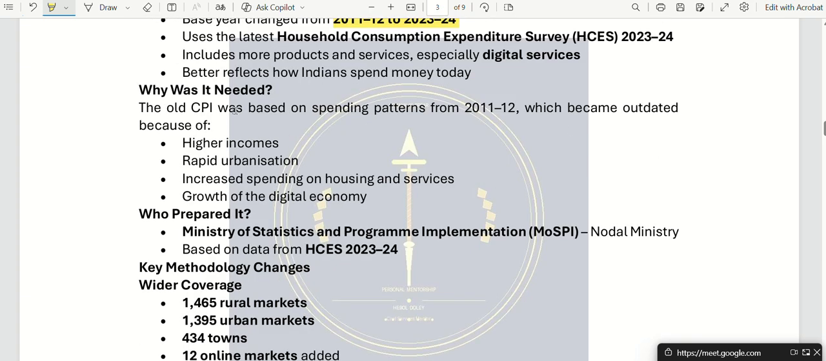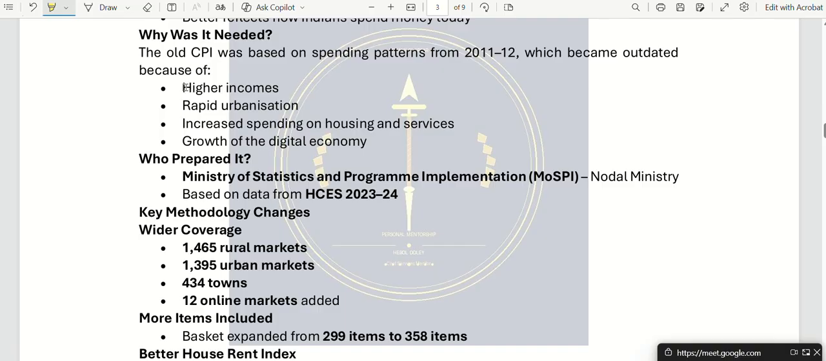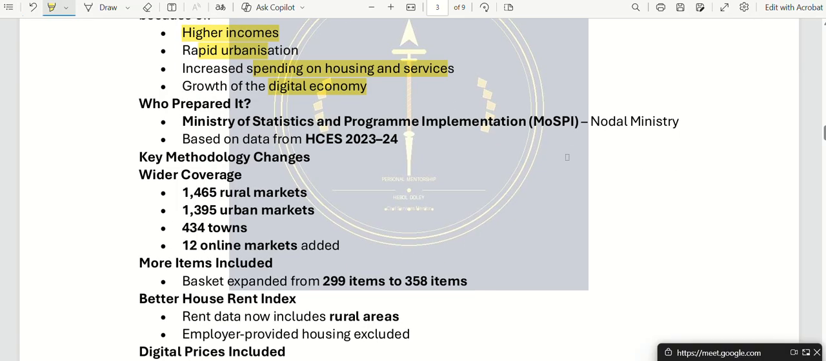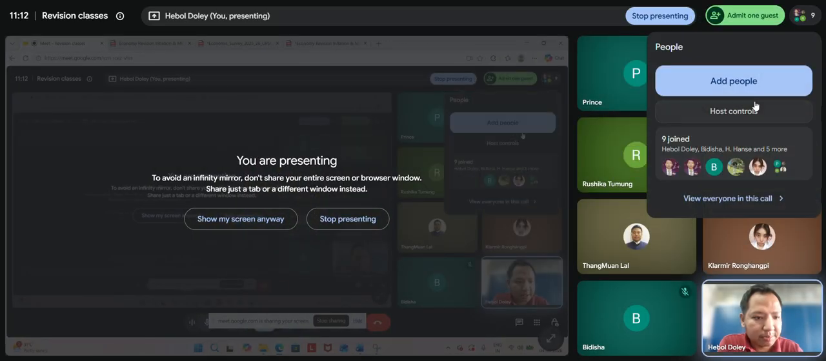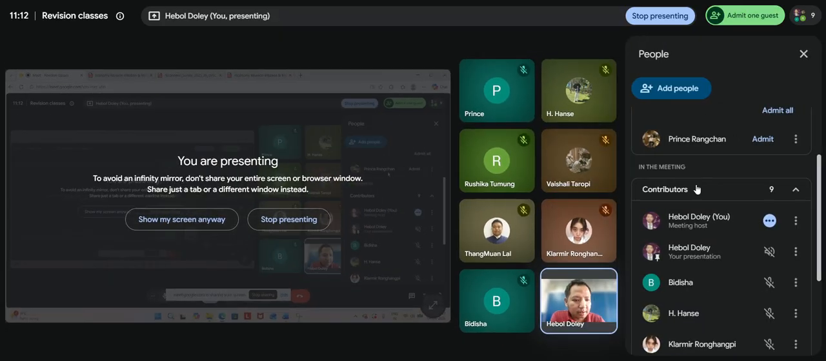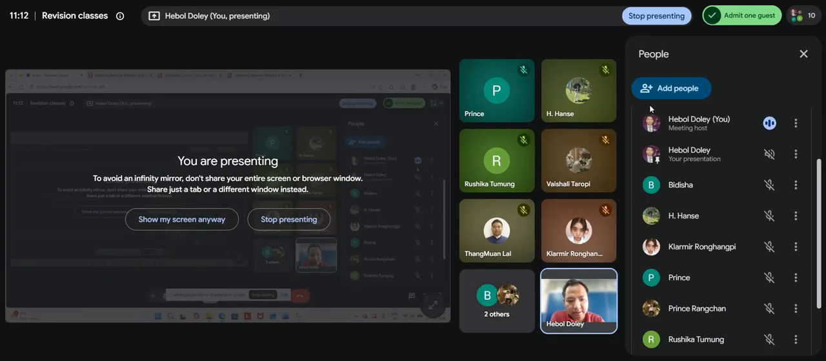Why was this needed? We knew that because of people getting higher income, urbanization, spending on housing and services, and growth of the digital economy, it became compulsory to change our base year. All right, so now in the basket for measuring CPI, we also have digital services.